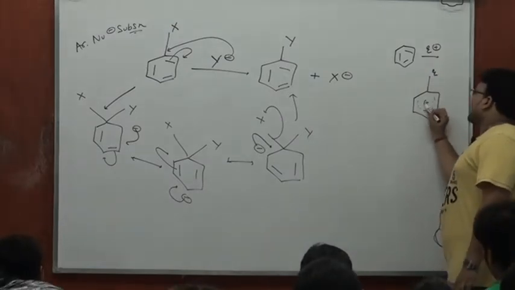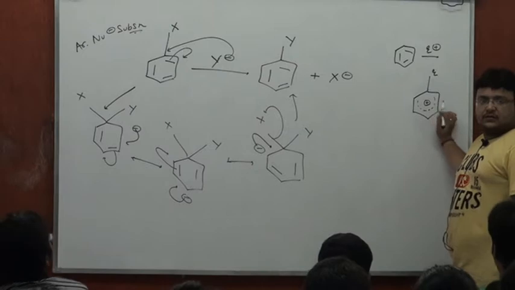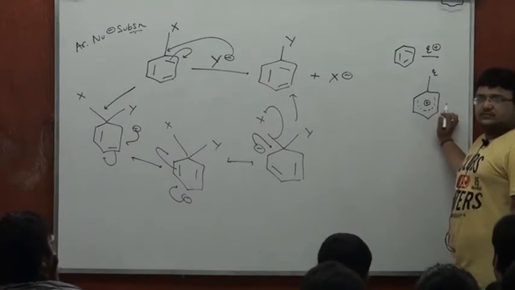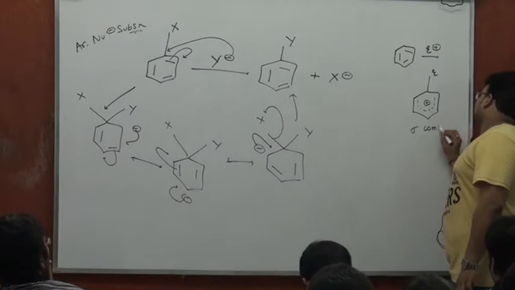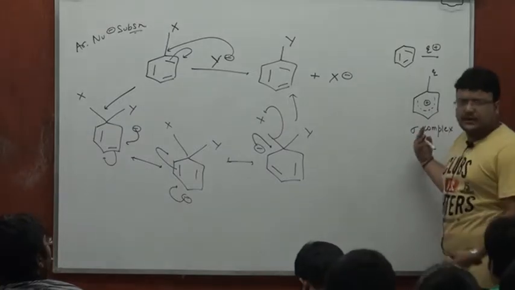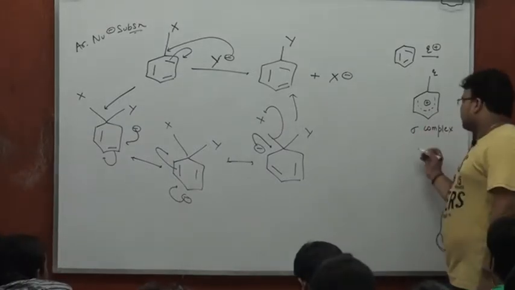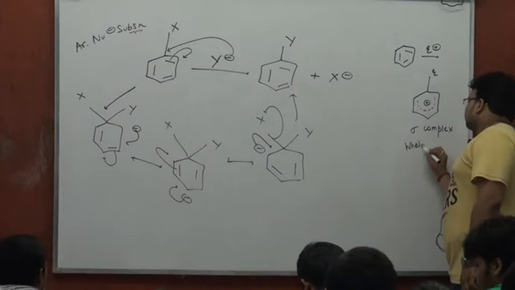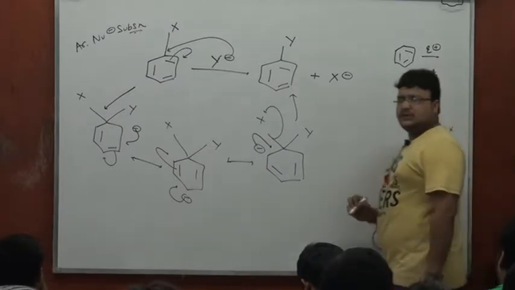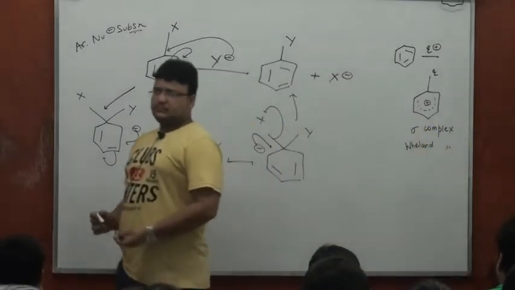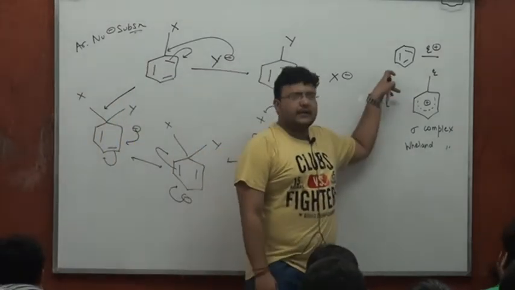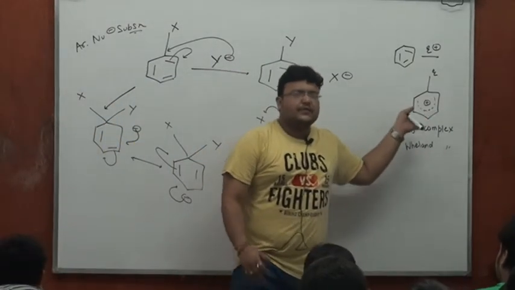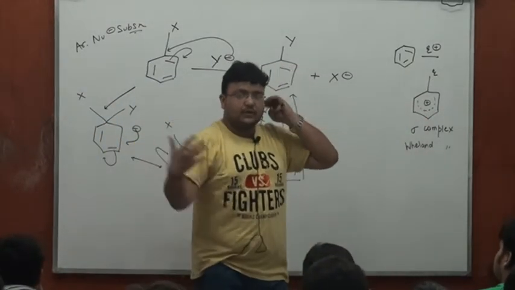an intermediate of this kind. What is this intermediate called? Sigma complex. You have seen it, we have talked about it in detail. A sigma complex or a Wheland complex. Yes or no? So we are more used to an electrophile attacking the ring, producing a sigma complex which matures to the final product by loss of another electrophile.